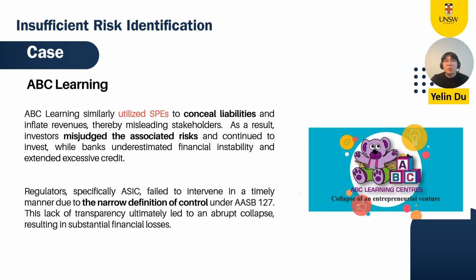The old AASB 127 model didn't really give a full picture of the company's finances, making it tough for stakeholders to assess risk properly. In conclusion, the limitation of AASB 127 is that it ignores accounting for substantive control relationships. By contrast, AASB 10's framework ensures more complete and transparent financial disclosures, offering stakeholders a more reliable basis for decision making.